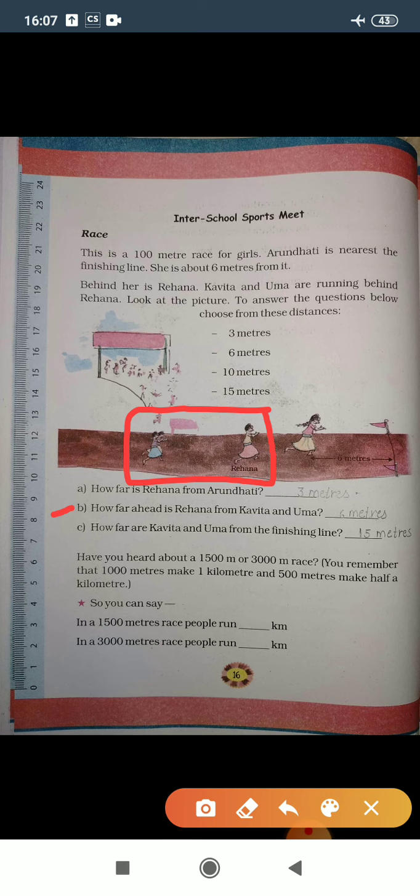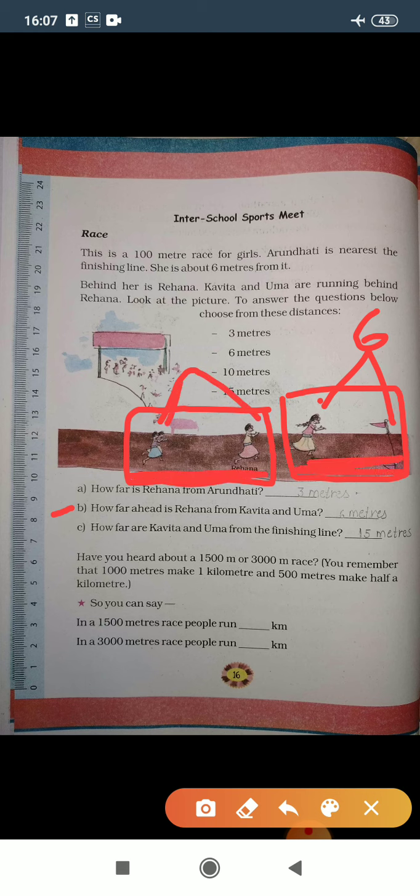Now you can clearly see that Arundhati to the finishing line, the difference is 6 meters, and these two differences are the same. That is why Uma and Kavita are behind Rehana by 6 meters, because these two differences are the same.